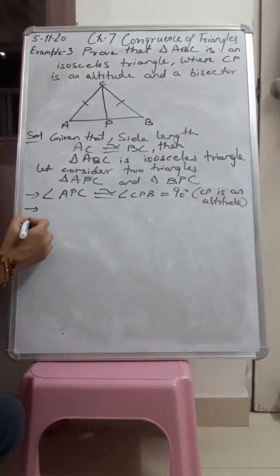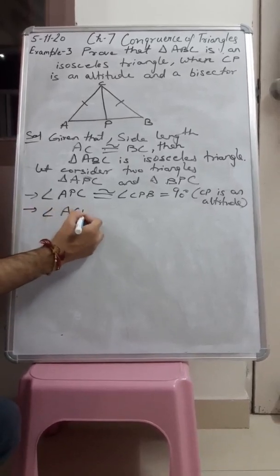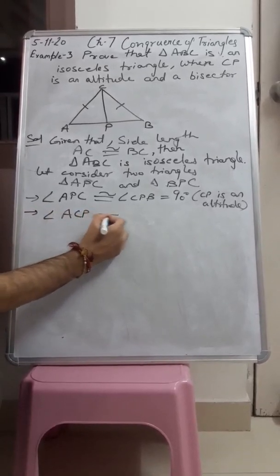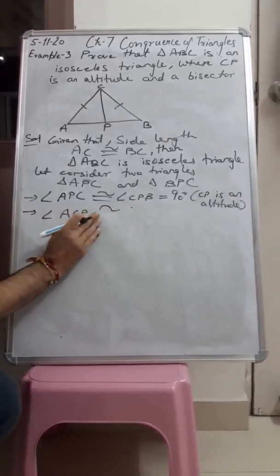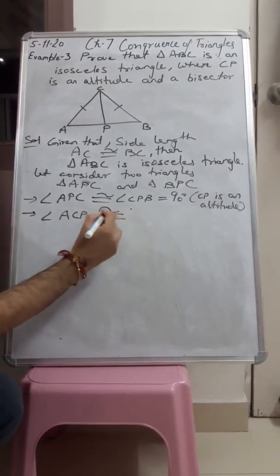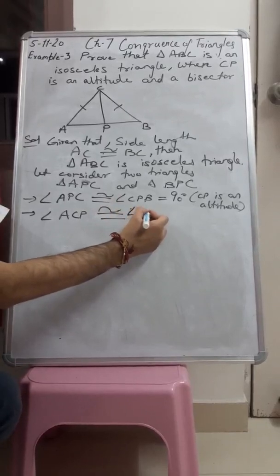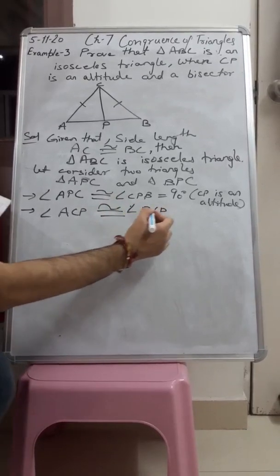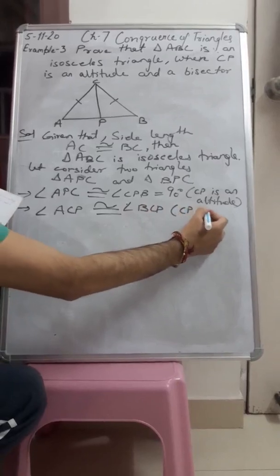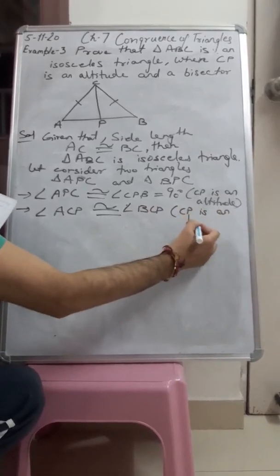Now next, angle ACP will be congruent to angle BCP because CP is an angle bisector.